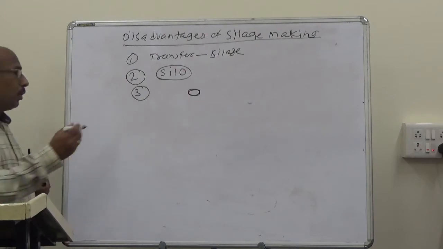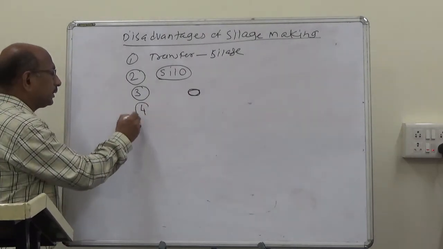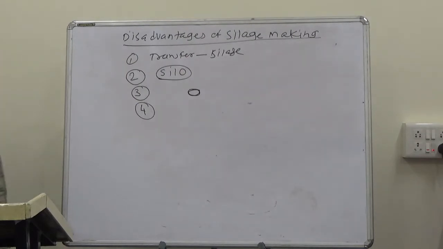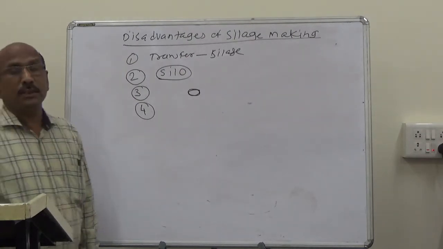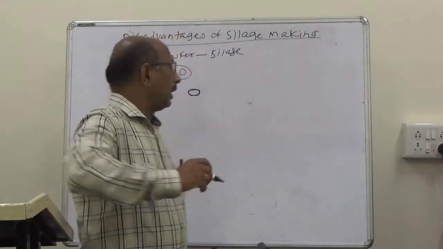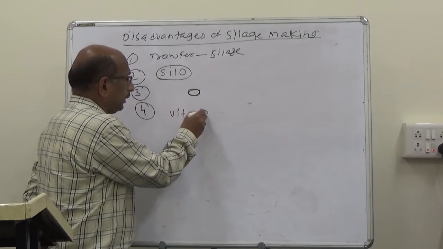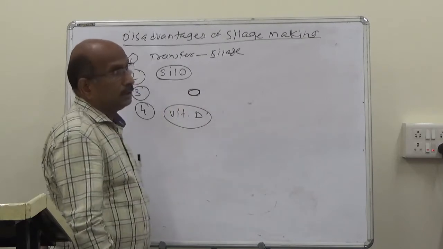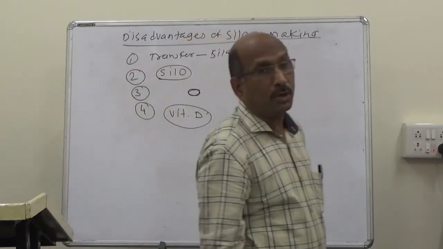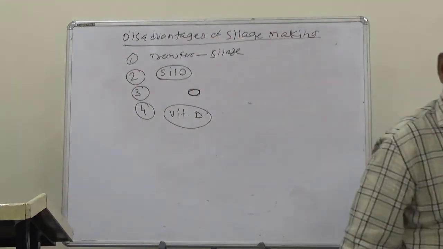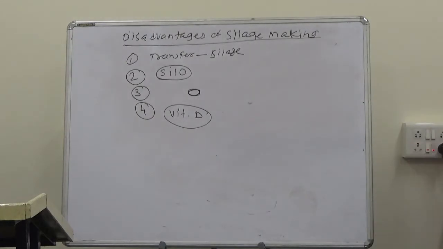And the fourth disadvantage of silage making is that it contains less vitamin D as compared to hay making.